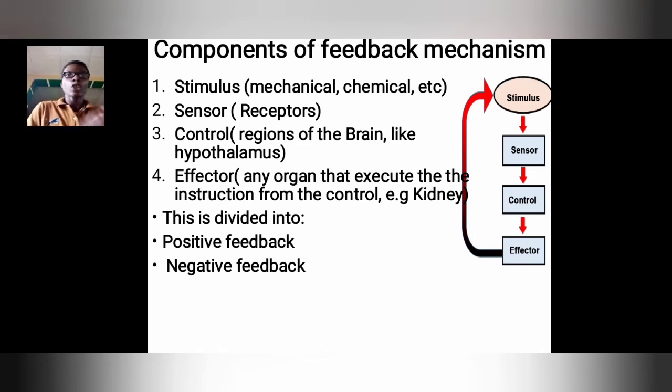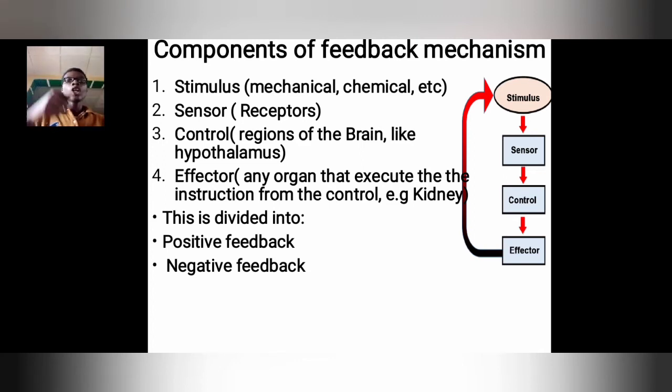So this is what happens. The sensor will now send the stimulus to the control center, in this case, the heat and cold center in the hypothalamus. Since I am having too much temperature around, what the control center will do is, okay, we are trying to get rid of heat. We don't need more heat. So the hypothalamus, which is the control center, will stimulate the cold center. It will cause the cold center to increase and the heat center to decrease, because we are trying to lose heat.